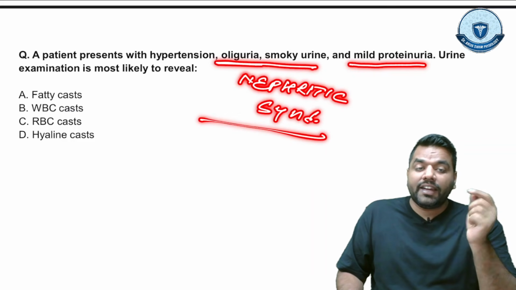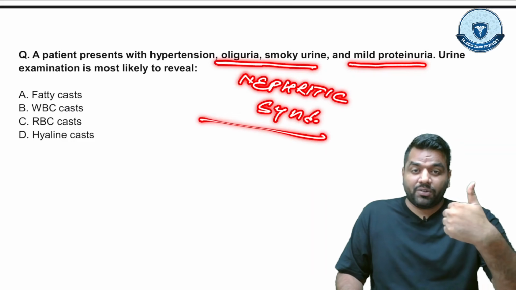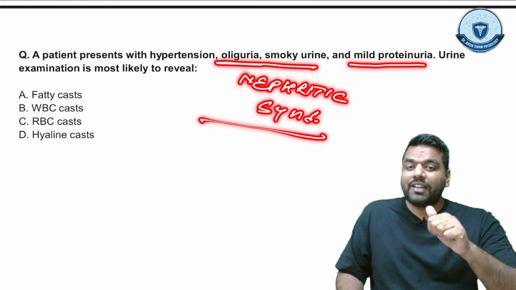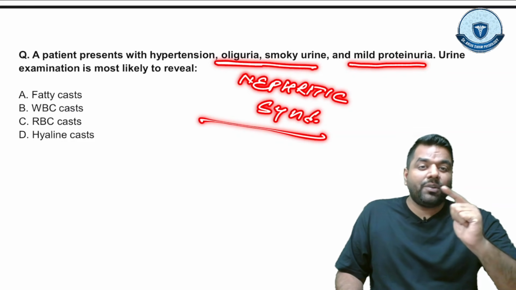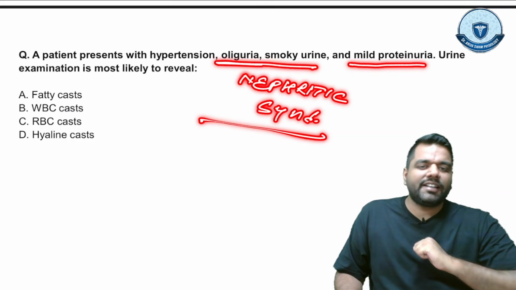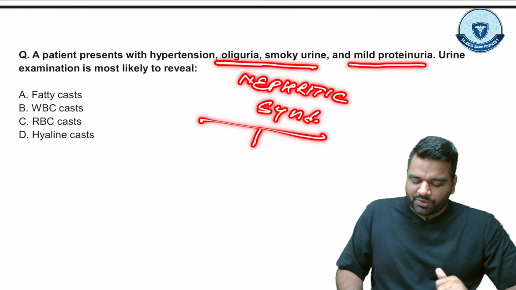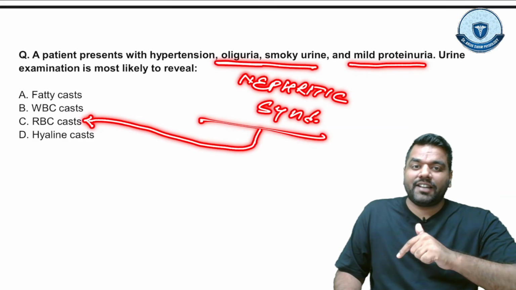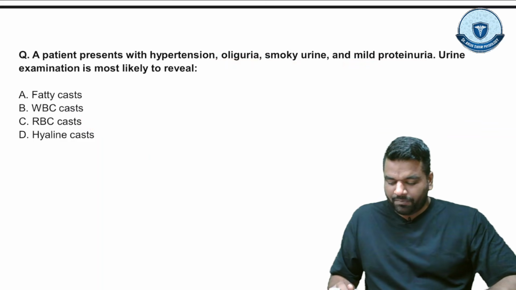If this was nephrotic, there would be severe proteinuria, no oliguria, and the BP would be normal. But here the BP is high, oliguria is there, and mild proteinuria is there. That is the case of nephritic syndrome, and nephritic syndrome shows you the RBC cast. Guys, the fatty cast is the feature of nephrotic syndrome. RBC cast is the feature of nephritic syndrome.